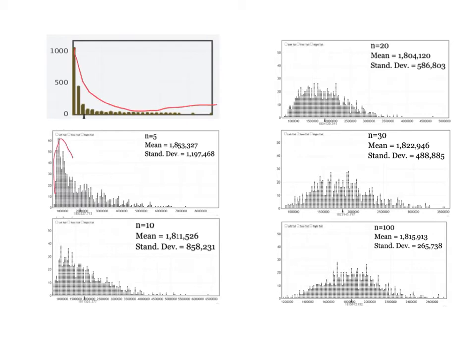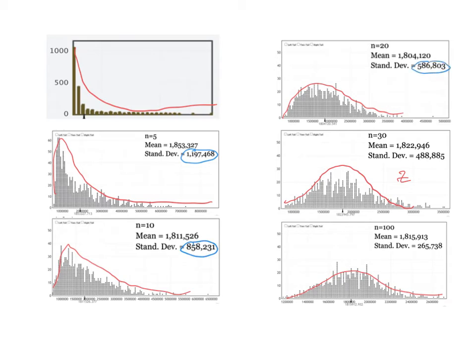But as we go, sample size of 5, we were a little less skewed. Sample size of 10, a little less skewed. Once we get to 20, we're starting to see the bell shape occur. Once we get to 30, at that point, we consider it pretty bell-shaped and enough to use a z-score. And then at 100, you can see that it's more and more approximately normal as we go. And notice that as the sample size increased, the accuracy of our samples increased. You can see the standard deviation gets lower and lower the bigger the sample we take.